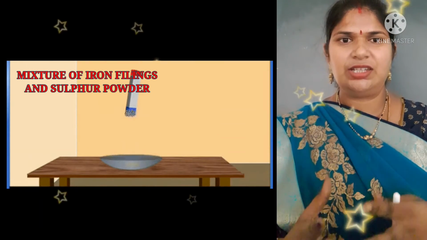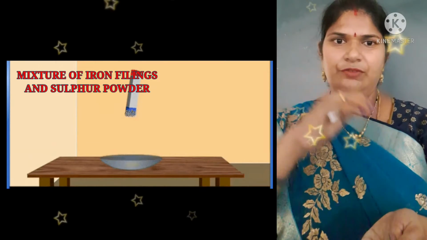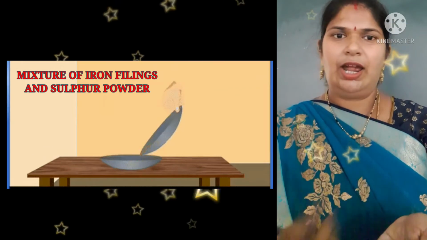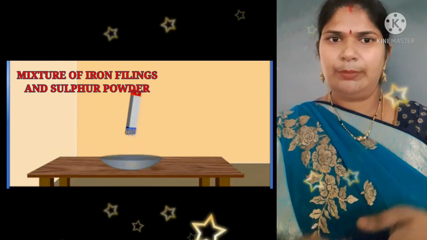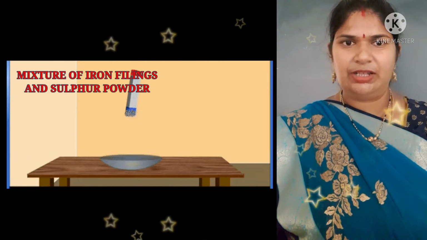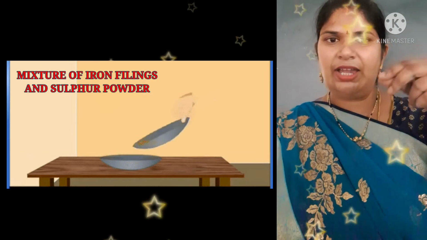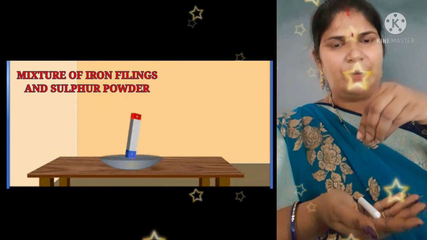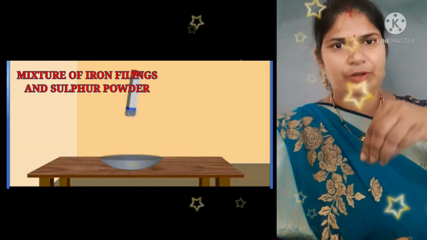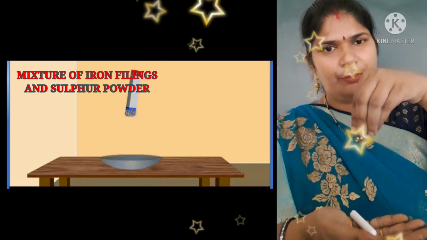If we take a watch glass, place sulfur powder in it and mix some iron filings in it, can we separate them or not? Yes, we can separate them, simply using a magnet. The magnet can be brought near that iron filings and sulfur mixture and kept just above it.